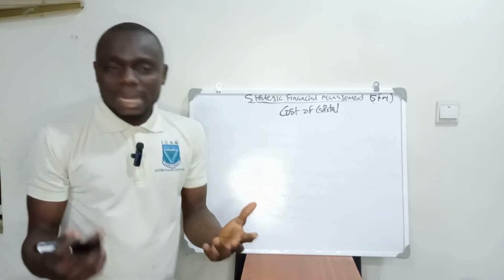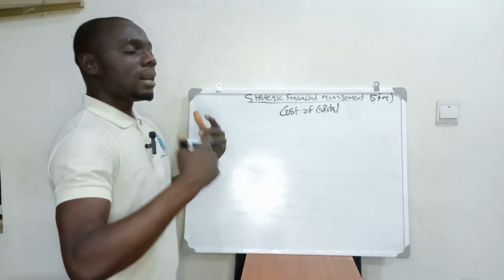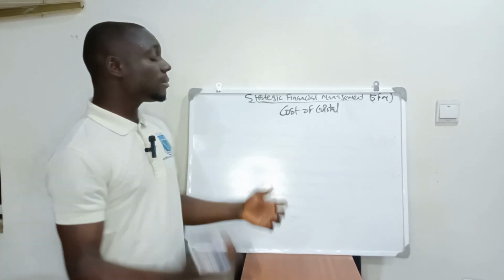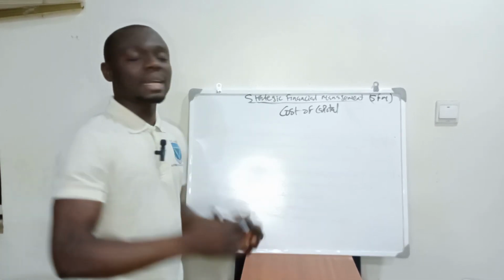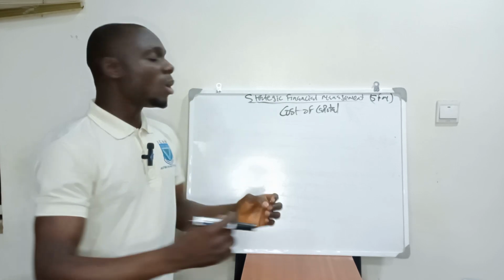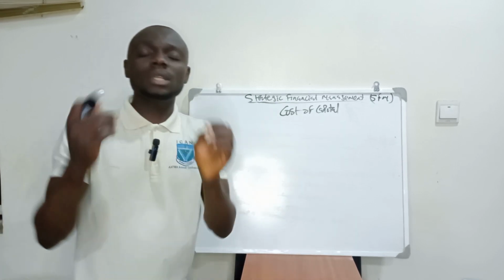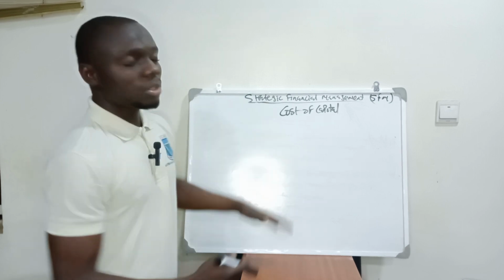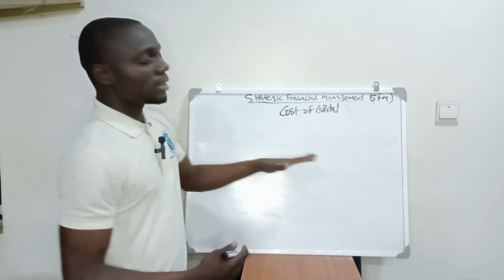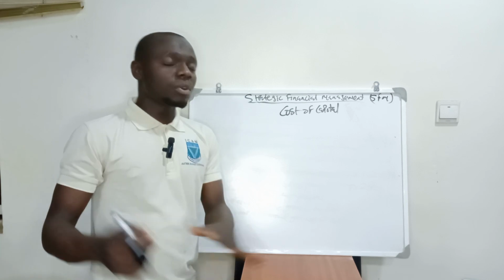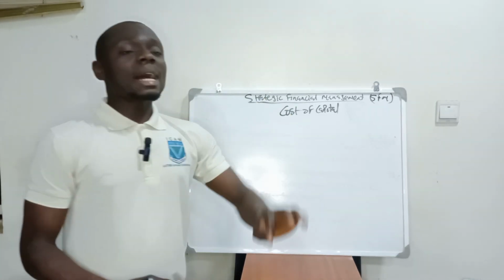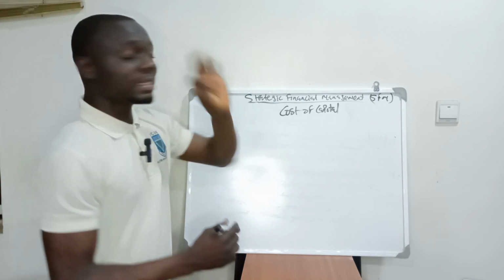If we can remember, who is a financial manager first? A financial manager is a person that ensures that the resources of an entity are fully utilized. What it means is that it ensures that these particular resources are used for what they are meant for. A financial manager has three functions.